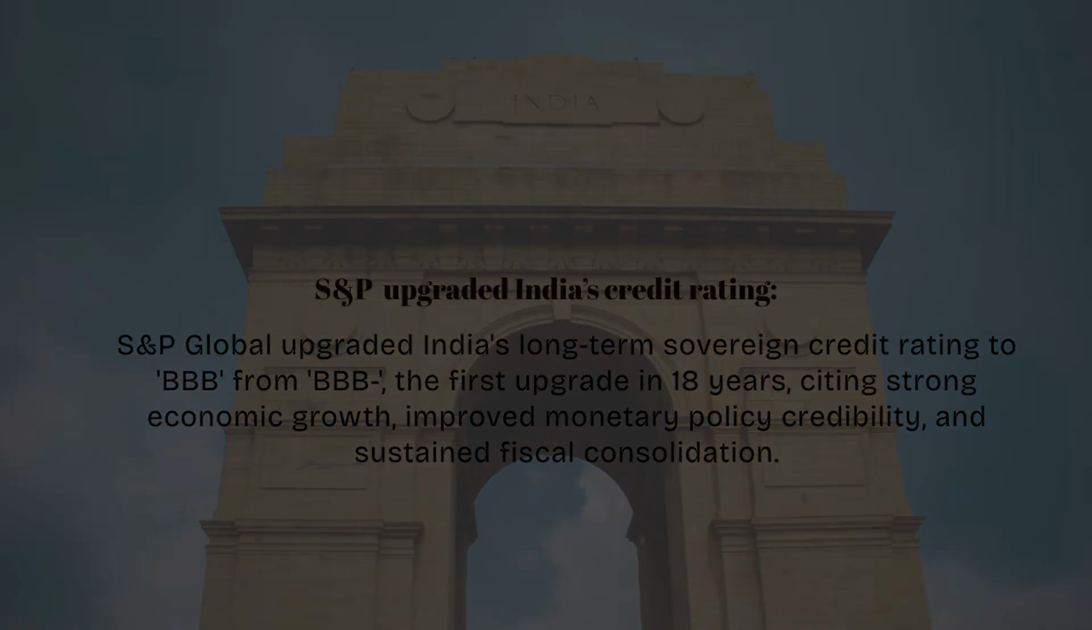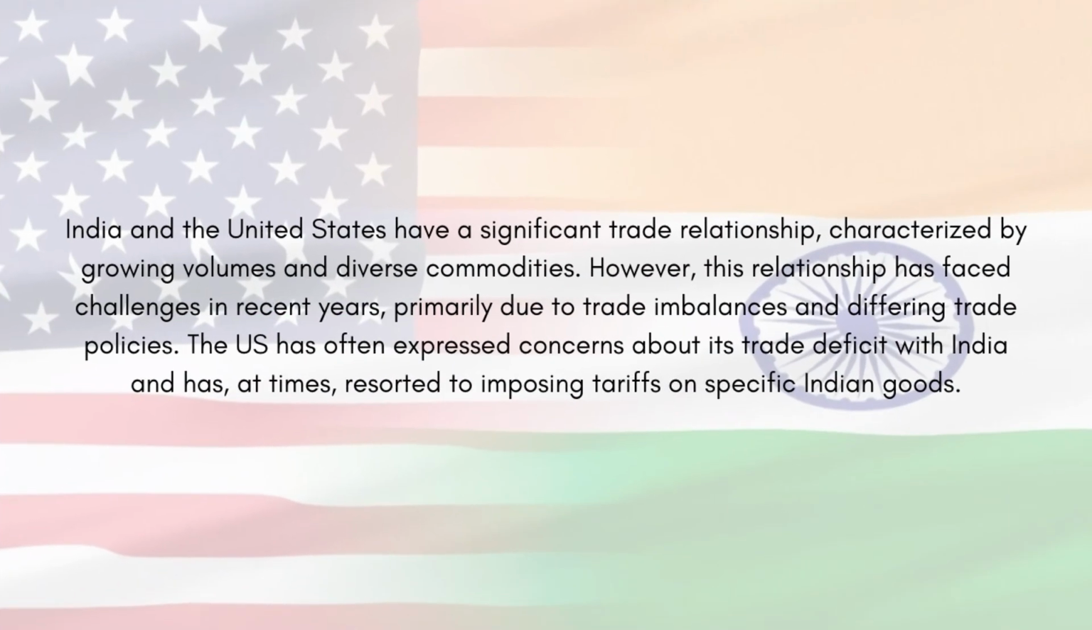Now come to the video. First, we discuss the import and export scenario between India and the US. India and the US have a good trade relationship, जिसका पता चलता है लगातार बढ़ते trade volume and diverse commodities से. But conflict comes due to imbalance in trade and policies. America concerns it and responds by imposing tariffs.